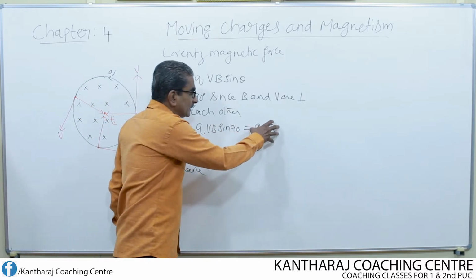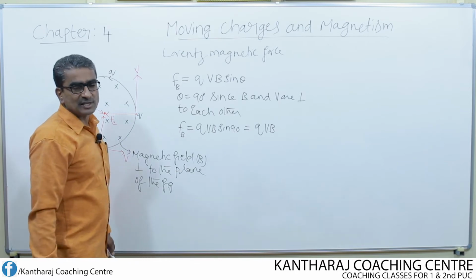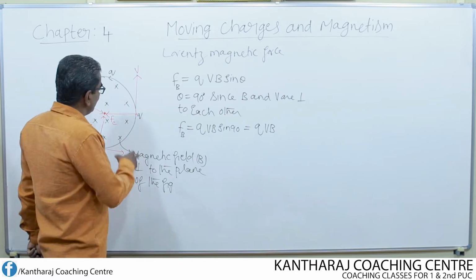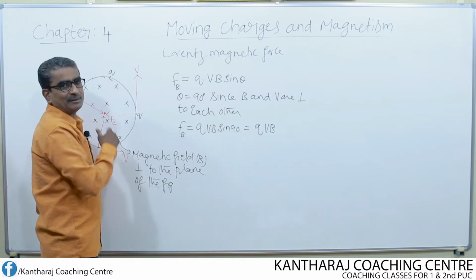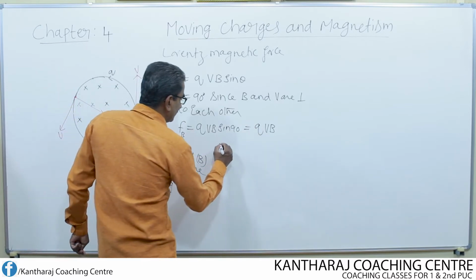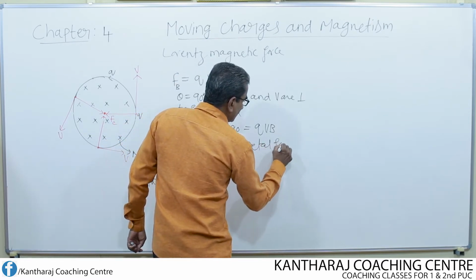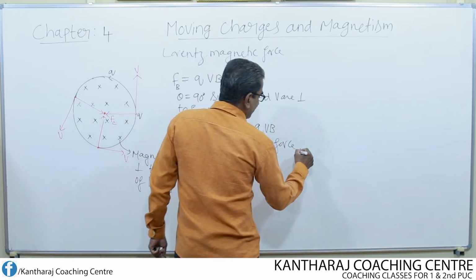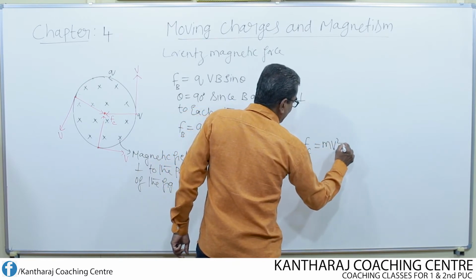This amount of force itself will act as centripetal force on the charged particle. That means for the charged particle, the Lorentz force provides the centripetal force. Therefore, centripetal force is given by Fc equal to mv square by r.